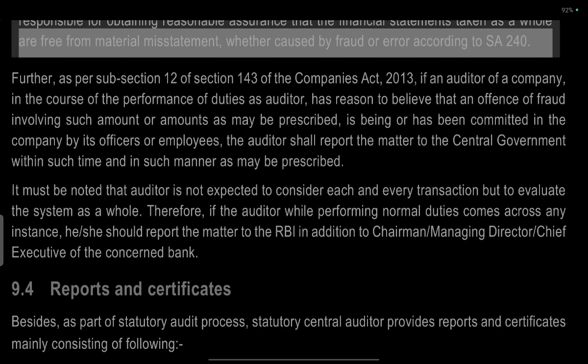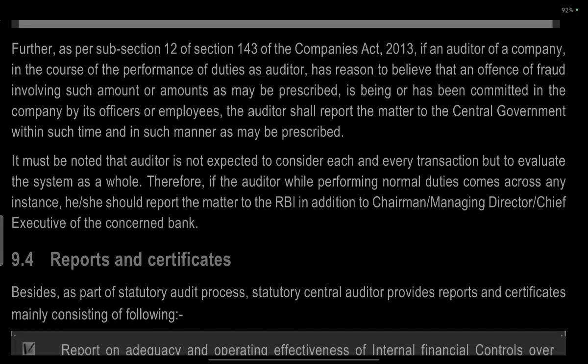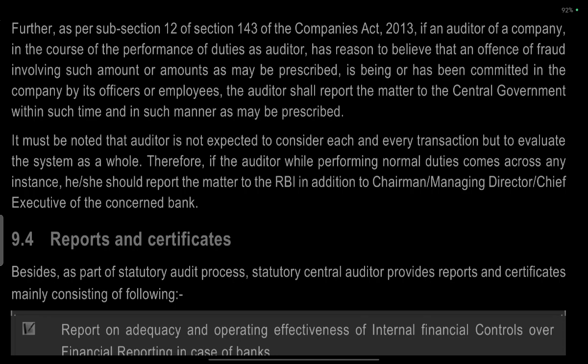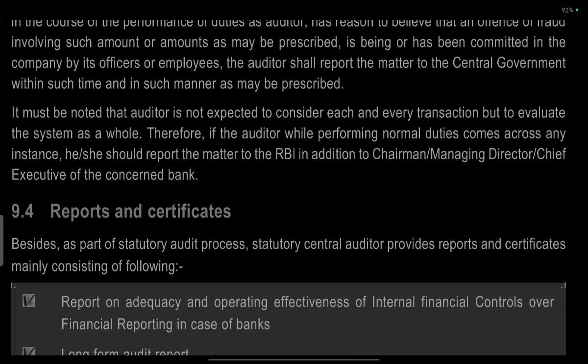Further, under sub-section 12 of section 143 of the Companies Act 2013, if the auditor of the company, in the course of performance of duties as auditor, has reason to believe that an offence involving fraud of such amount or amounts as may be prescribed has been committed against the company by officers or employees, the auditor shall report the matter to the central government within such time and in such manner as may be prescribed.